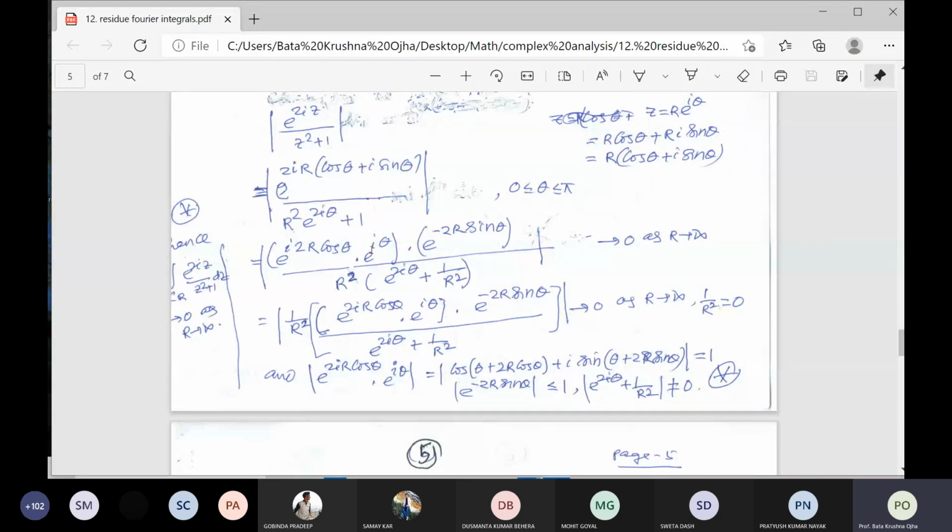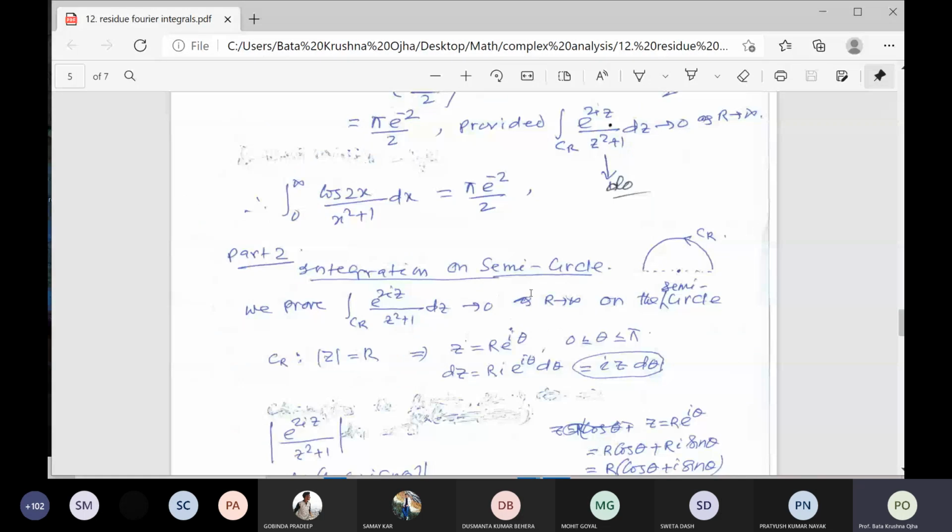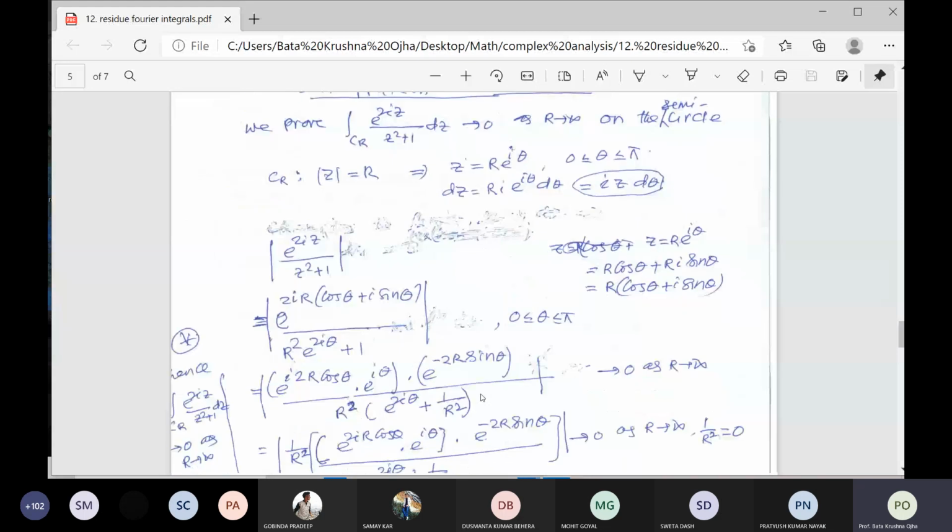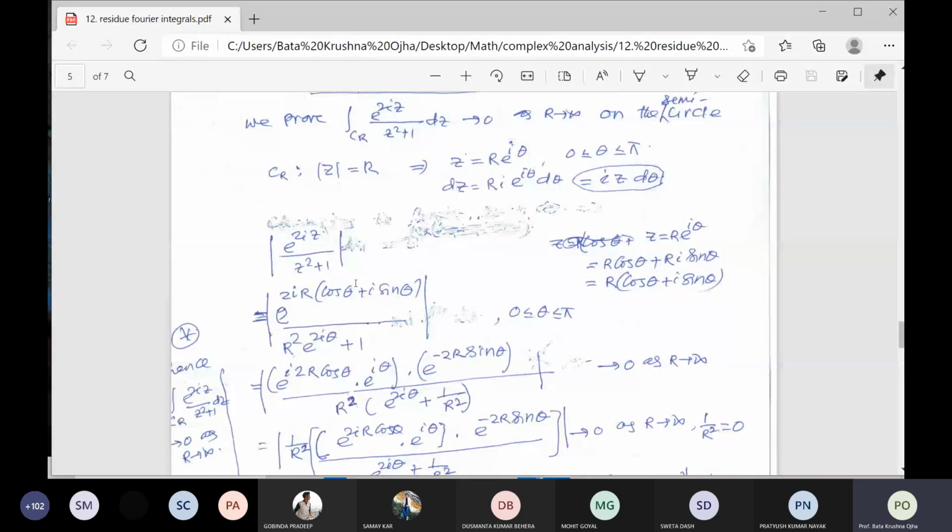What is your dz? dz is equal to r i e to the power i theta d theta.